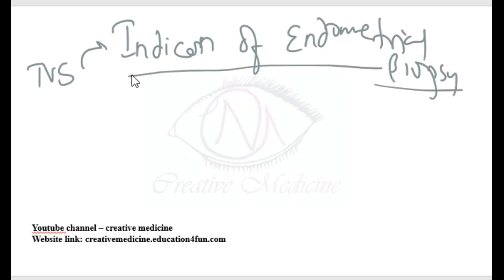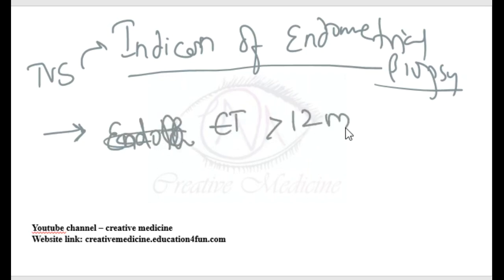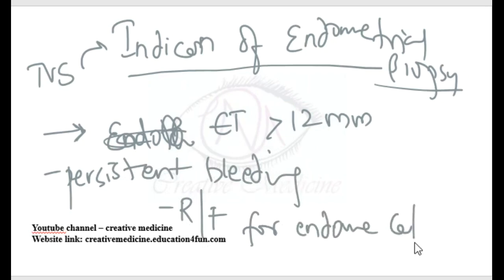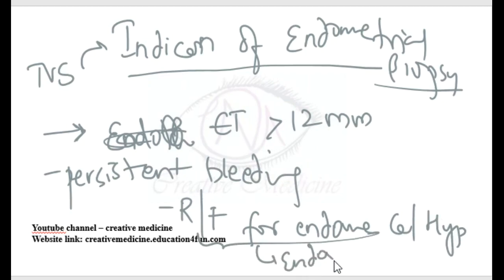Indications of endometrial biopsy in a reproductive age group female. When do you do endometrial biopsy? Endometrial biopsy is done in a patient if the patient has endometrial thickness of more than 12 millimeters, if there is persistent bleeding despite treatment, or if risk factors for endometrial carcinoma or hyperplasia are present. In these cases, we should do endometrial biopsy in a reproductive age female.